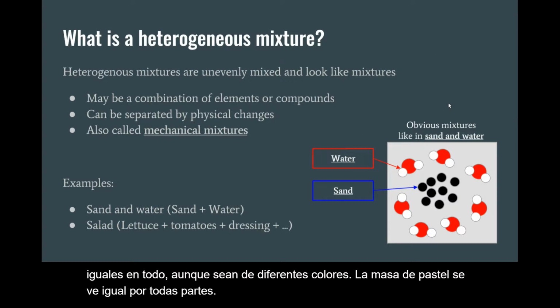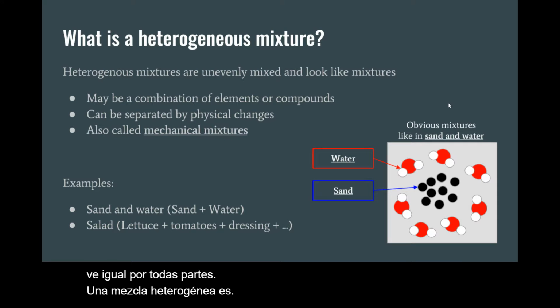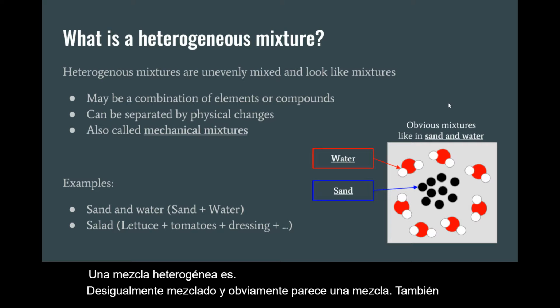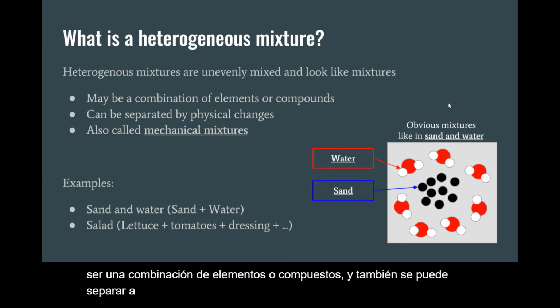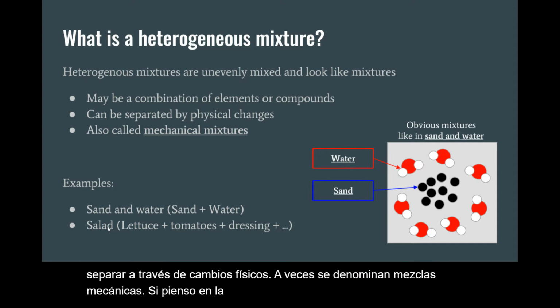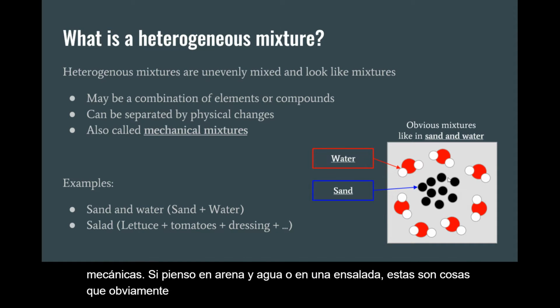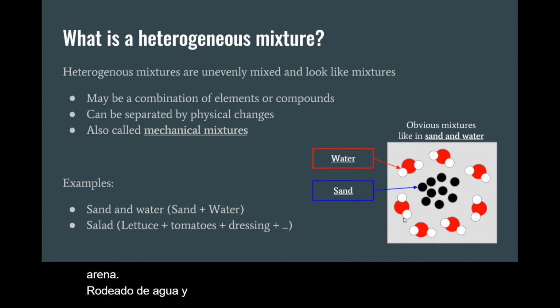A heterogeneous mixture is unevenly mixed and obviously looks like a mixture. It can also be a combination of elements or compounds, and it can also be separated through physical changes. These are sometimes called mechanical mixtures. If I think of sand and water or a salad, these are things that are obviously mixtures. And here in this picture, we kind of have a grain of sand surrounded by water. And so we can see the parts more clearly.